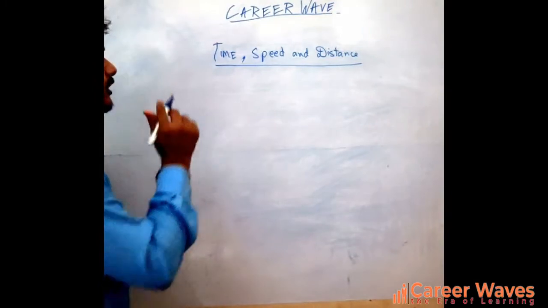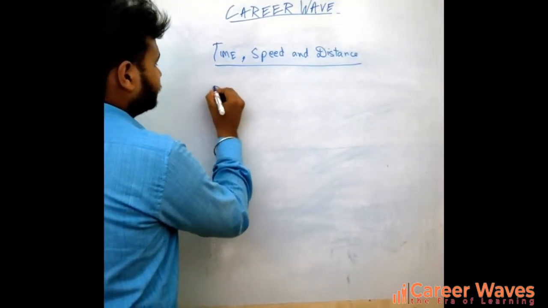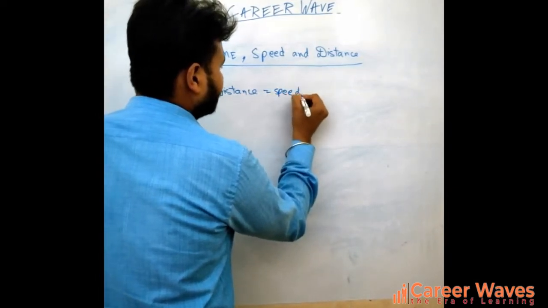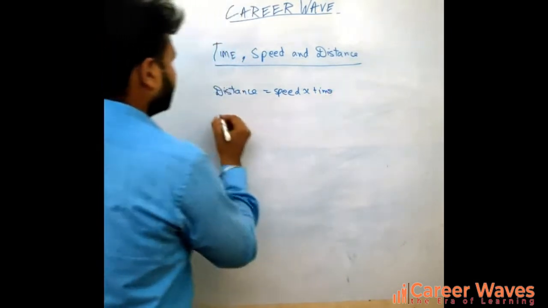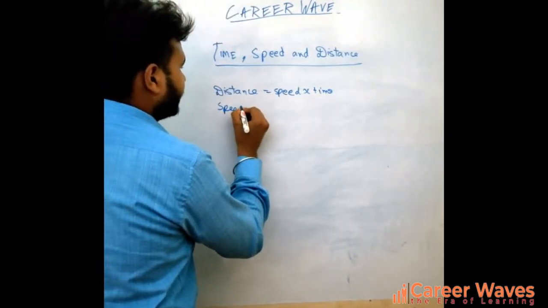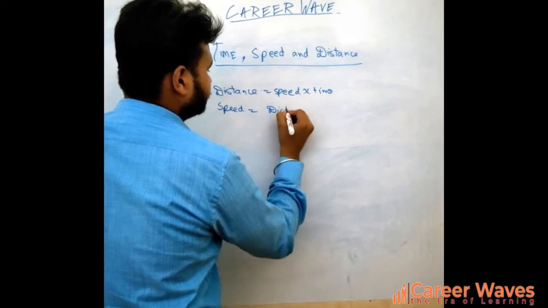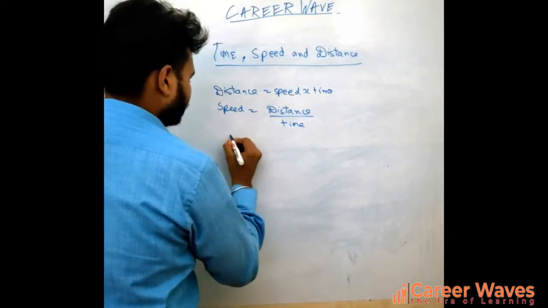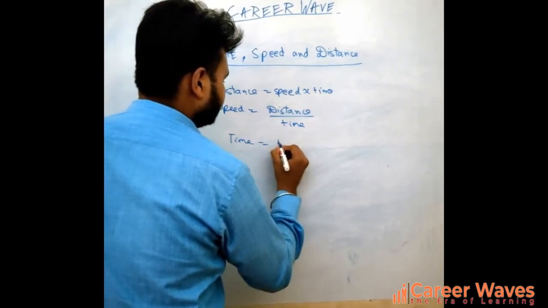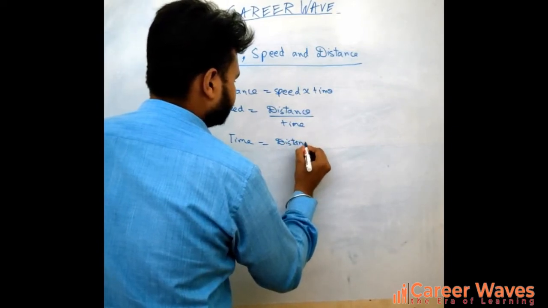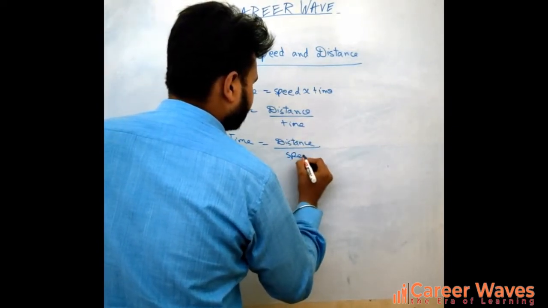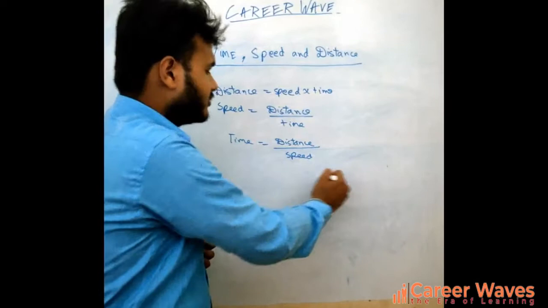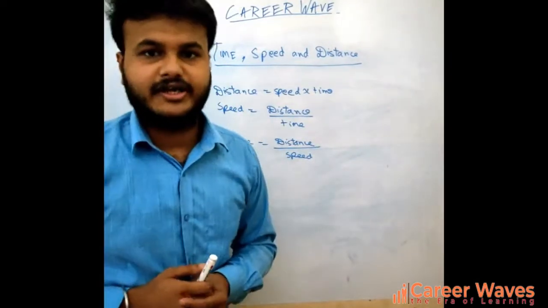So we can just focus on three formulas: distance is equal to speed into time, speed is equal to distance upon time, and time is equal to distance upon speed. Remember these three formulas by heart. You will use only these three formulas when we talk about time, speed and distance.